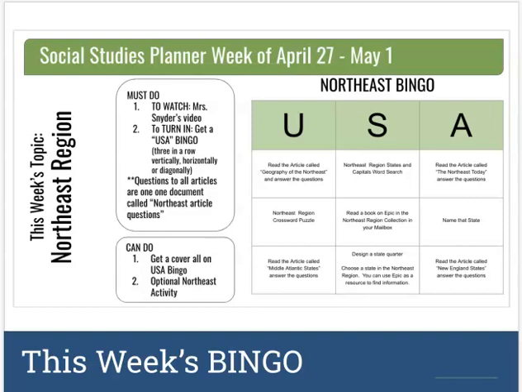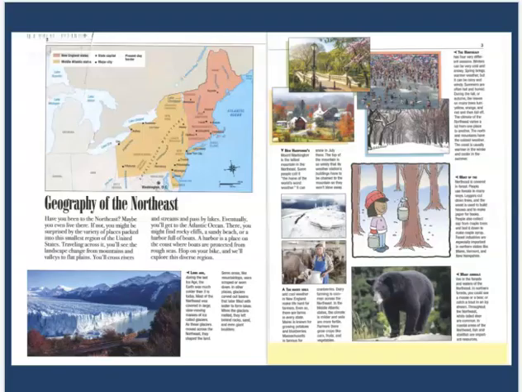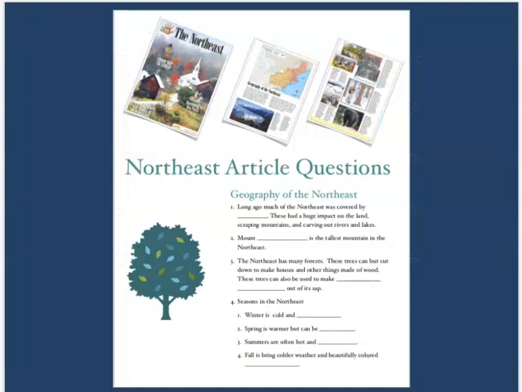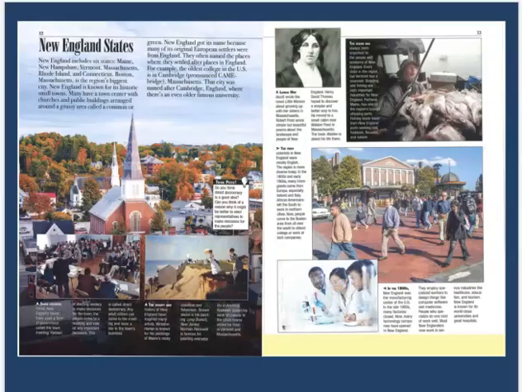So same story as last week. This is the bingo board. There are 9 activities here. Your goal is to get a bingo, 3 across, 3 down, or 3 diagonal. So here's what your activities look like. There is one about the geography of the Northeast. So you would read this article and then answer these few questions about the article.